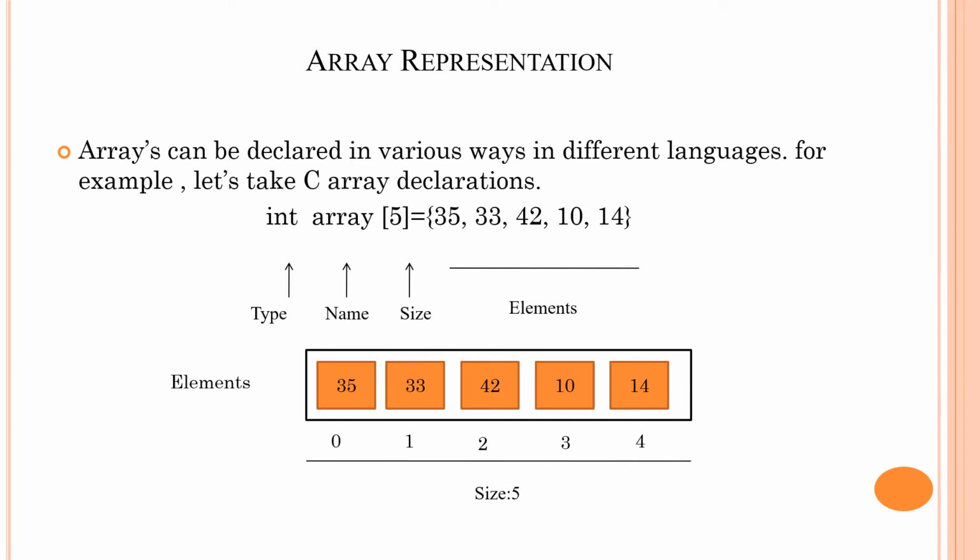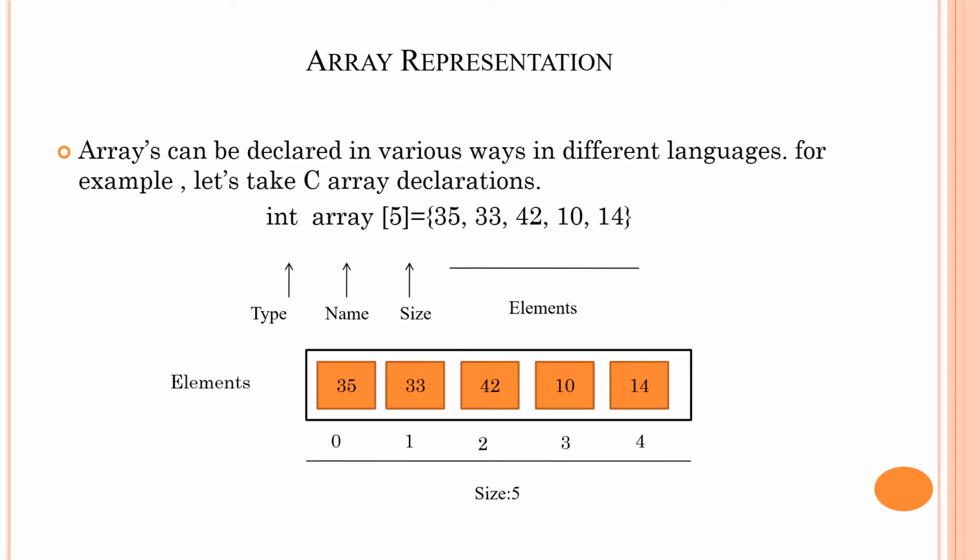For example, let's take a C array declaration. In this example, we have declared an integer array of total 5 elements. So int is the data type, array is the name of that array, 5 in square brackets represents the size of the array, and it is initialized with 5 elements in curly brackets. The elements are 35, 33, 42, 10 and 14.